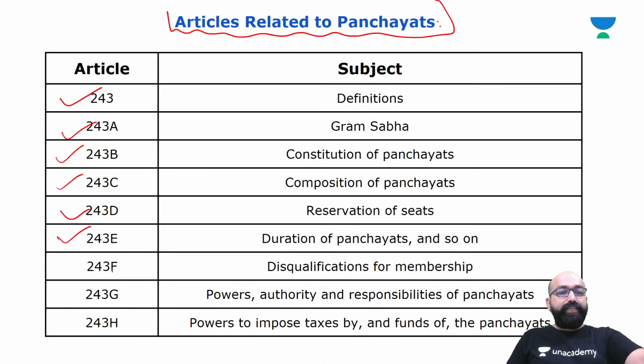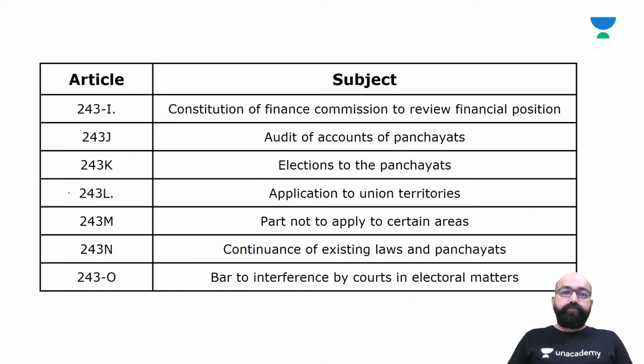Article 243F, disqualification for membership. Article 243G, powers, authority and responsibilities of panchayats. Article 243H, powers to impose taxes and funds of the panchayats. Article 243I, constitution of Finance Commission to review financial position.